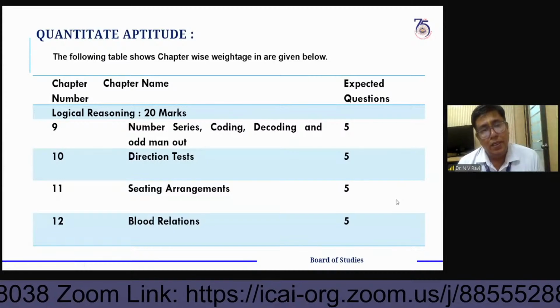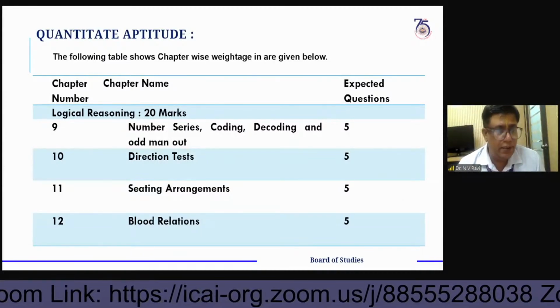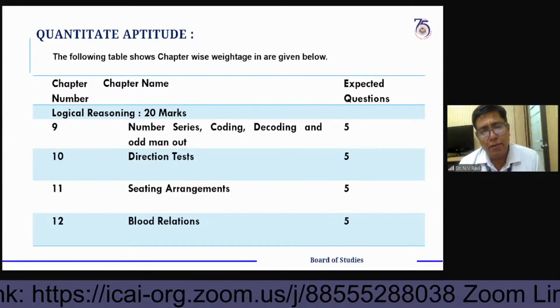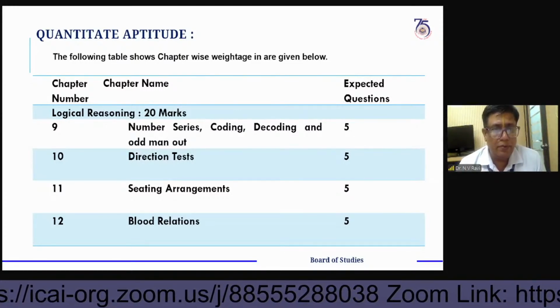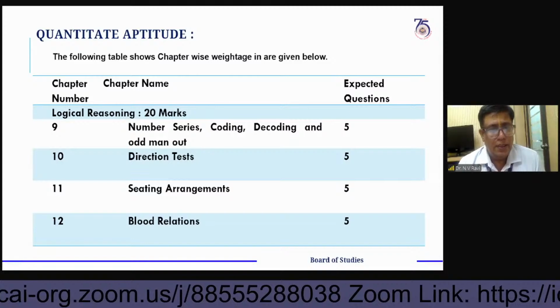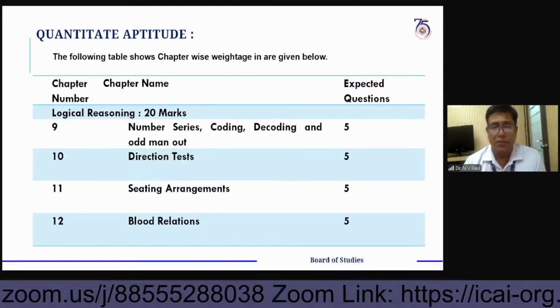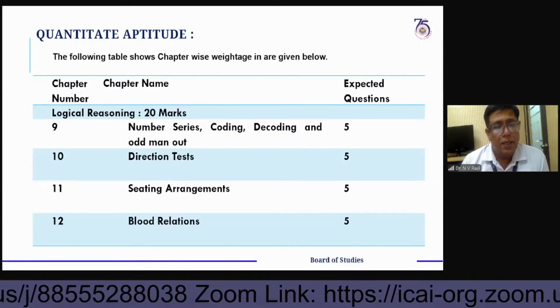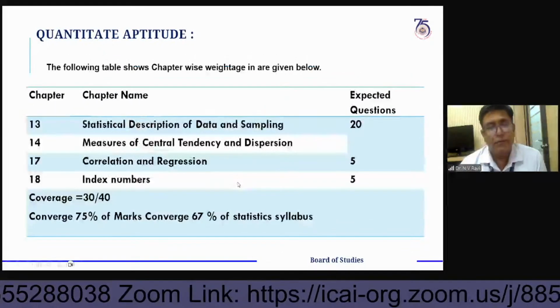Now coming to the next topic, the weightage of questions based on the weightage of chapters. Number series and coding: 5 marks, that is 5 expected questions. Direction test 5, seating arrangements 5, blood relations 5 questions are possible.